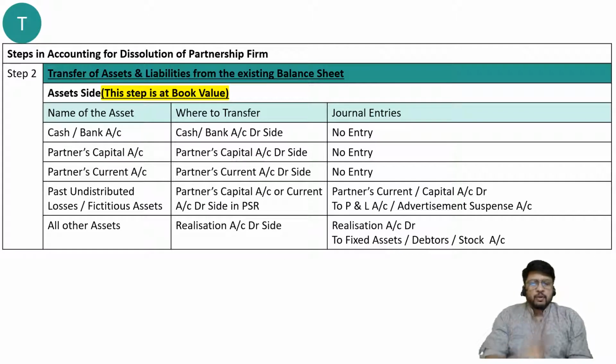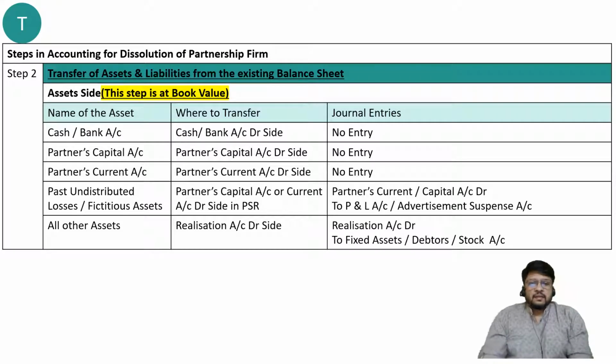We are still in step number 2. We are still in stage number 1, transfer stage, and in the transfer stage we are in step number 2. The first step was to open necessary ledger accounts, that was over. The second step is transfer of assets and liabilities. Just now we have considered liabilities, now we are going to consider assets.